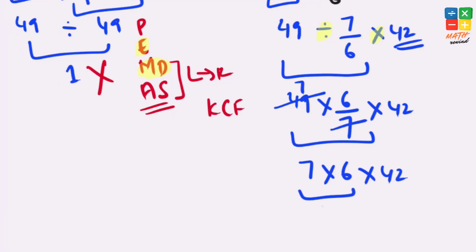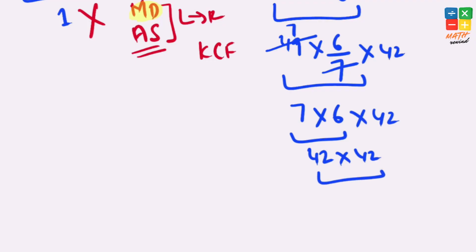Now 7 times 6 equals 42, and 42 times 42 equals 1764, which is the final and correct answer to this problem.